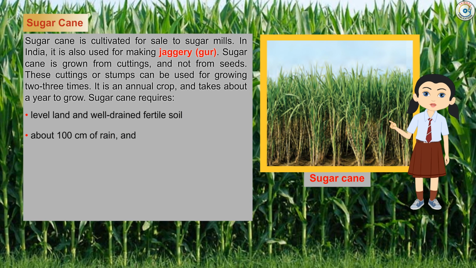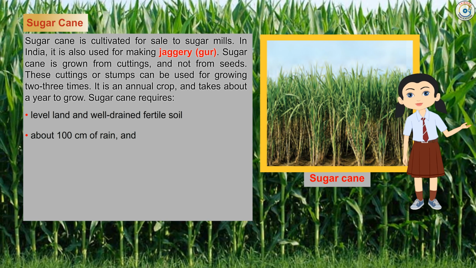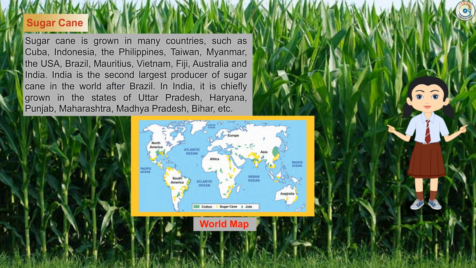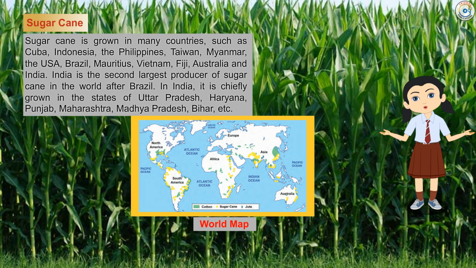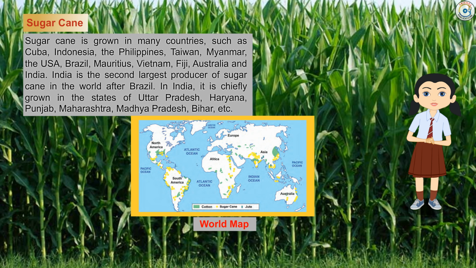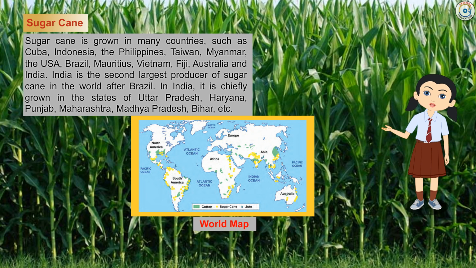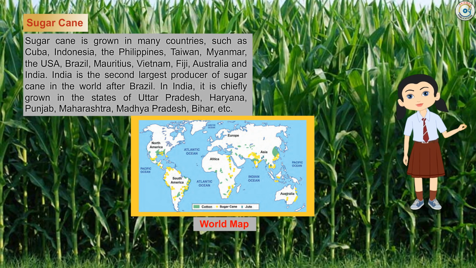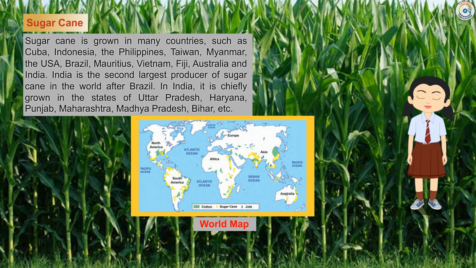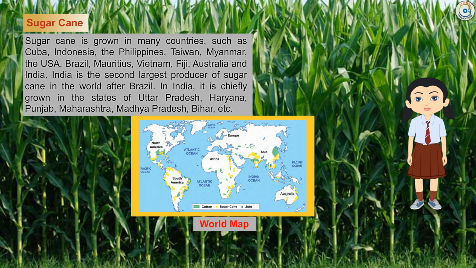Sugarcane requires level land and well-drained fertile soil, about 100 centimeters of rain, and a hot and humid climate. Sugarcane is grown in many countries such as Cuba, Indonesia, the Philippines, Taiwan, Myanmar, the USA, Brazil, Mauritius, Vietnam, Fiji, Australia, and India. India is the second largest producer of sugarcane in the world after Brazil. In India, it is chiefly grown in the states of Uttar Pradesh, Haryana, Punjab, Maharashtra, Madhya Pradesh, Bihar, etc.